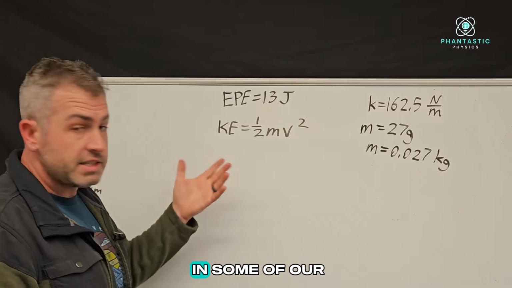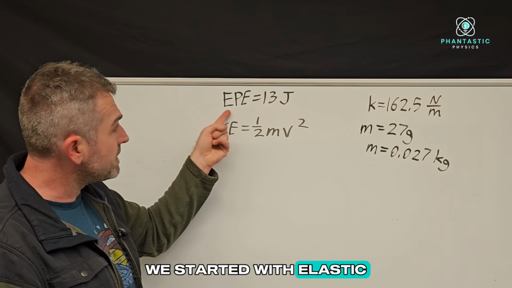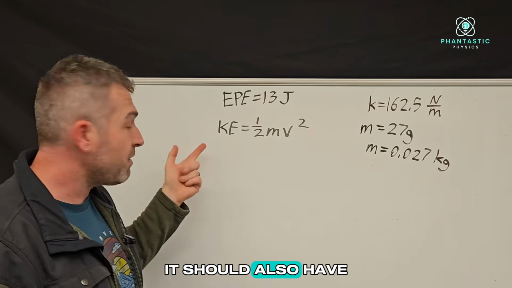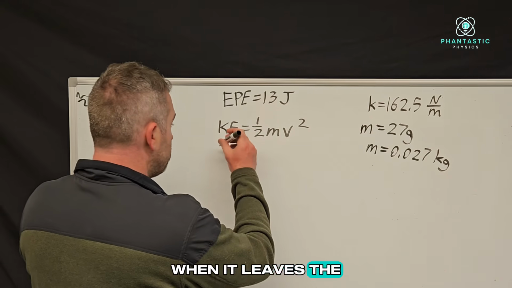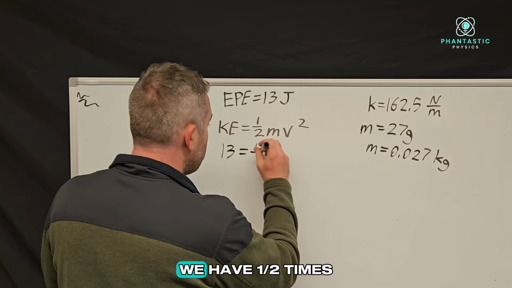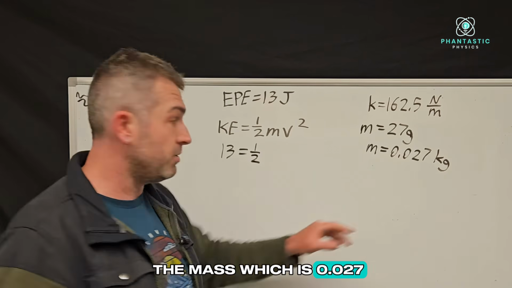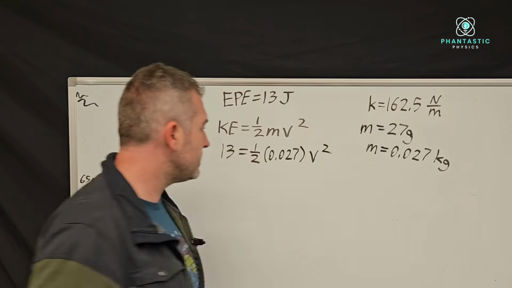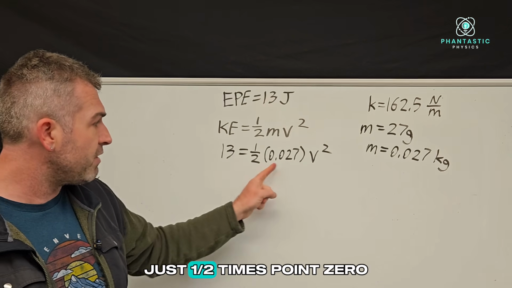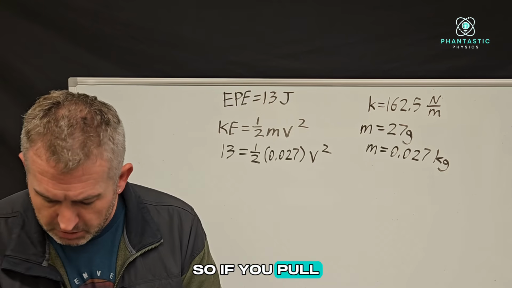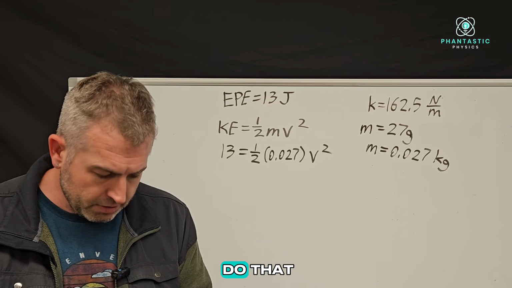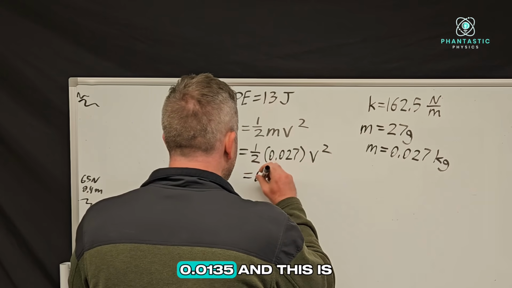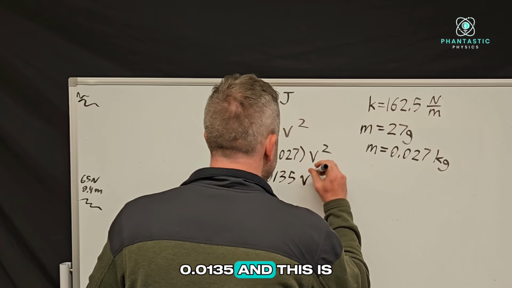Now, we can plug in some of our known values. Remember, we started with elastic potential energy of 13 joules, which means according to the law of conservation of energy, it should also have 13 joules of kinetic energy when it leaves the bow. So we have 13 on this side. We have 1/2 times the mass, which is 0.027, multiplied by the velocity squared. So the first thing I would do here is just 1/2 times 0.027. So if you pull out your calculator and do that, you get 0.0135. So I've simplified the right side, 0.0135, and this is still v squared.